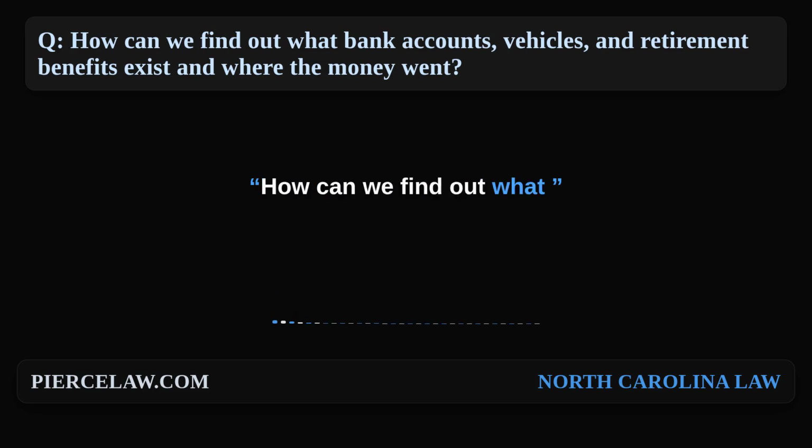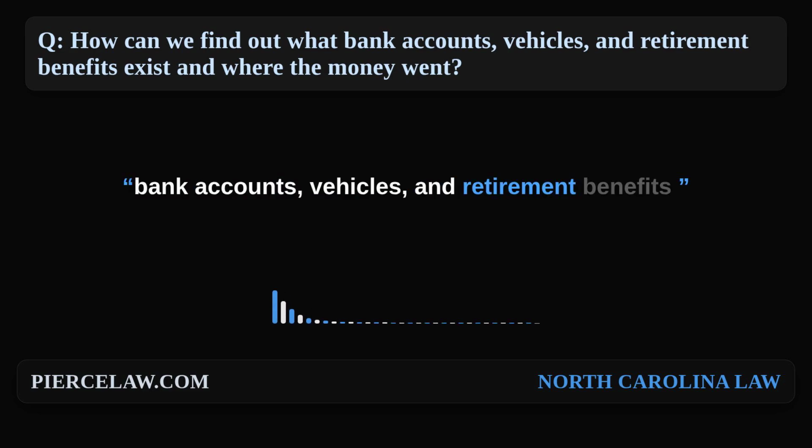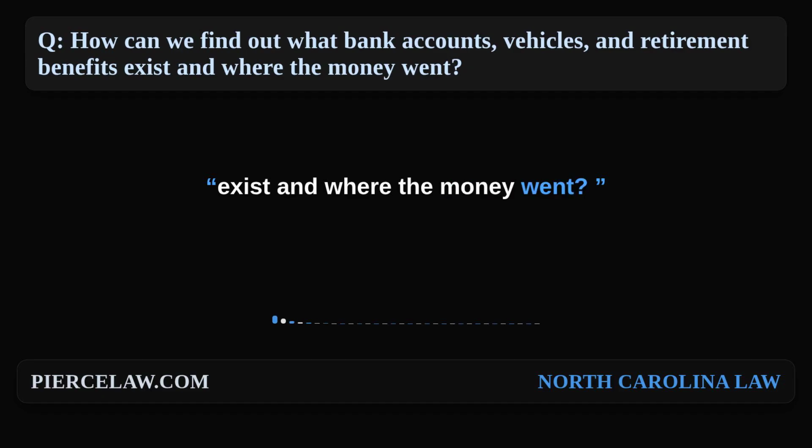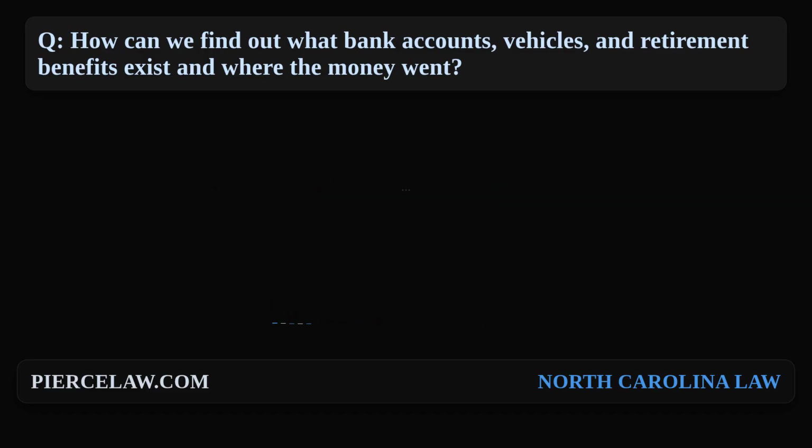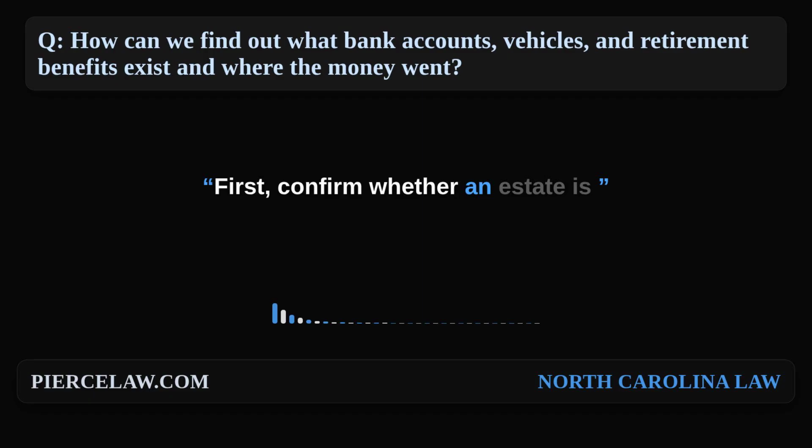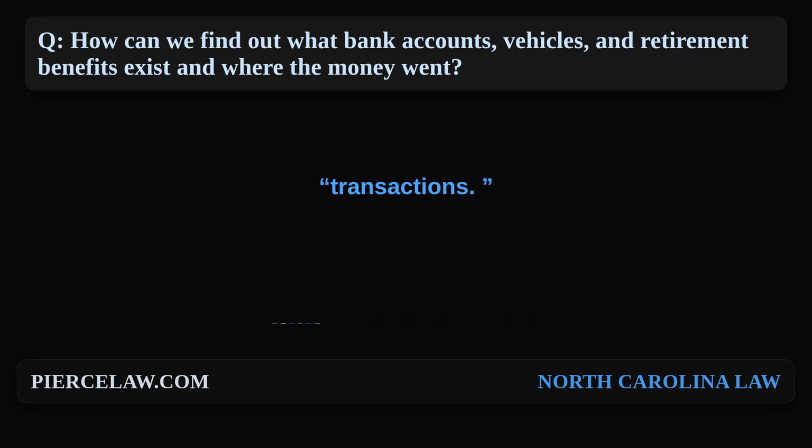How can we find out what bank accounts, vehicles, and retirement benefits exist and where the money went? In an estate case, the key is getting the right legal authority and building a paper trail. First, confirm whether an estate is already open and get the estate file from the court clerk in the proper county, because the file may already include an inventory or accounting that lists assets and shows transactions.